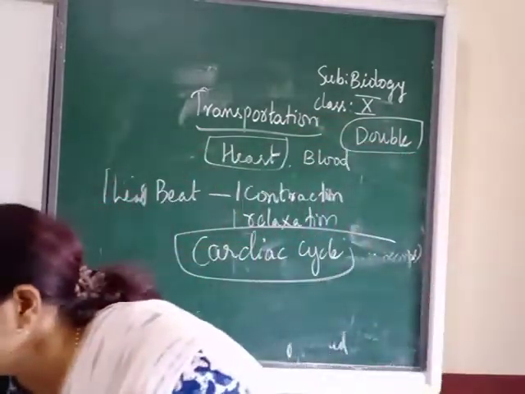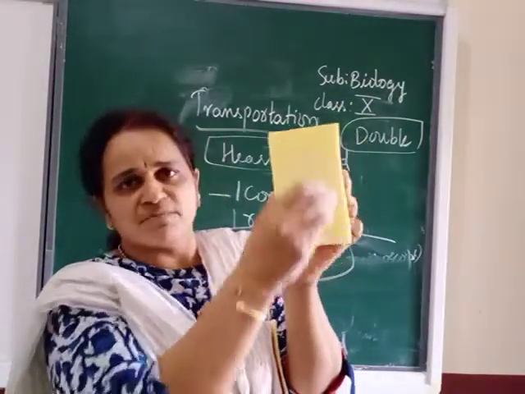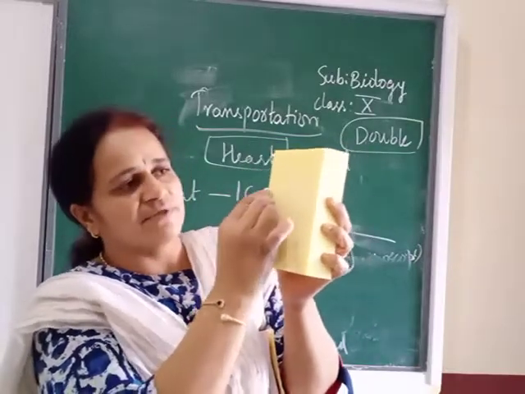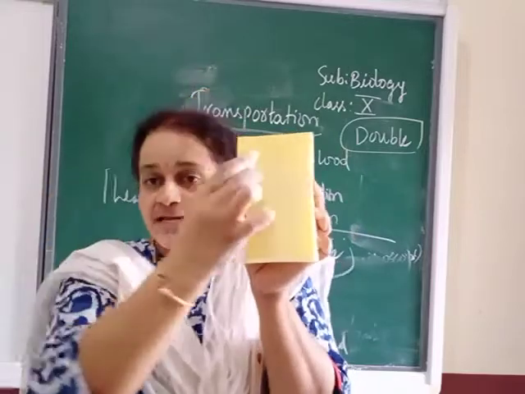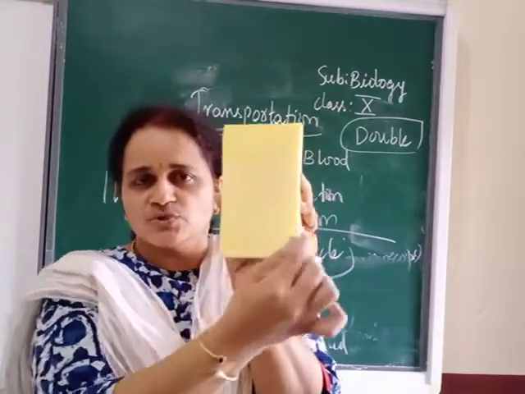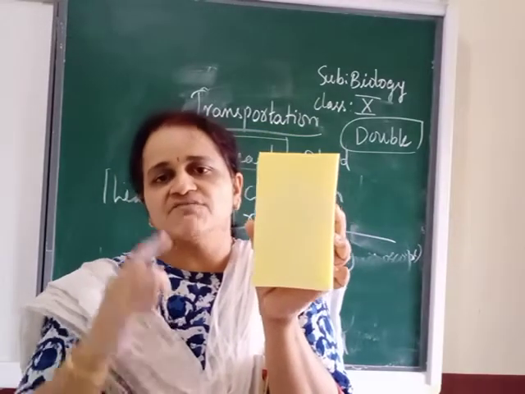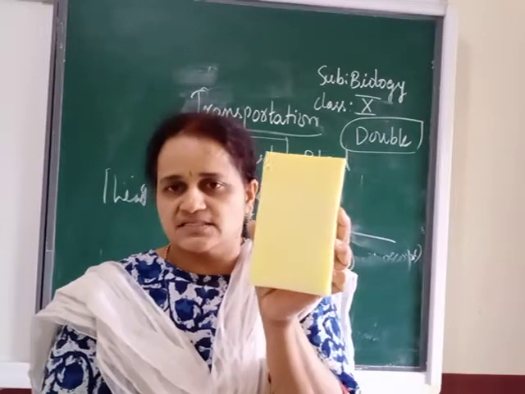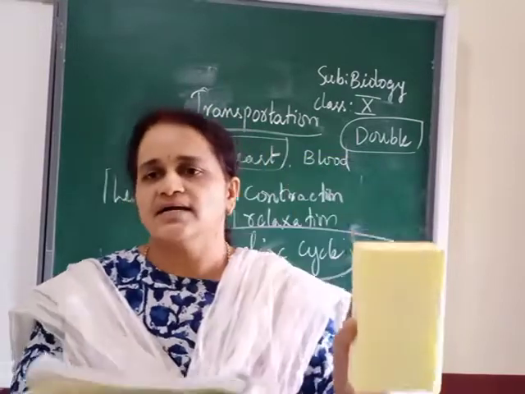So now we will take the example with this duster. Suppose, imagine this to be your heart. So total how many chambers will be there? Four. Imagine this to be the upper two, that is atria, lower two, that is ventricles. There will be one contraction, one relaxation of both atria and ventricles, that too in a systematic or periodic manner, that is called the cardiac cycle.